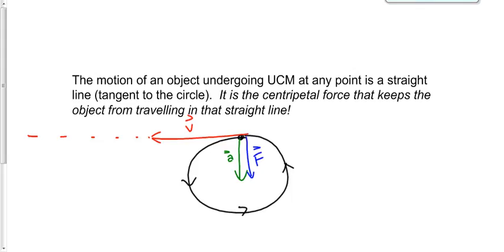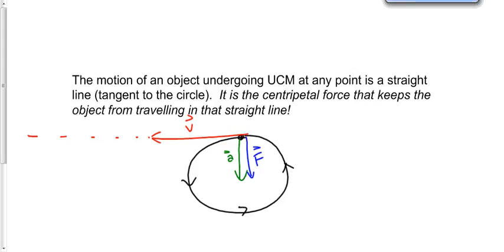If I were to swing my keys around one last time today, and I were to let go of them, I would take away the centripetal force. They wouldn't go outwards. They would just go off in a straight line at a tangent to the circle, like that object in that diagram does.